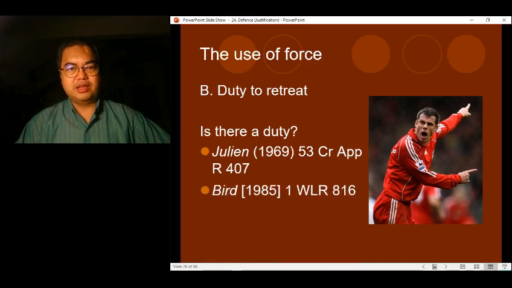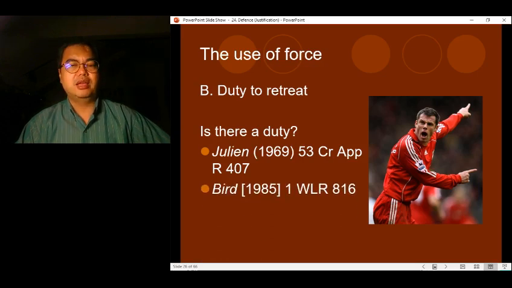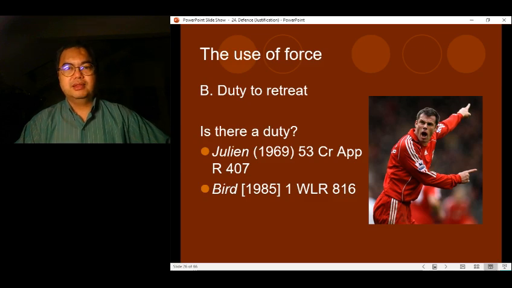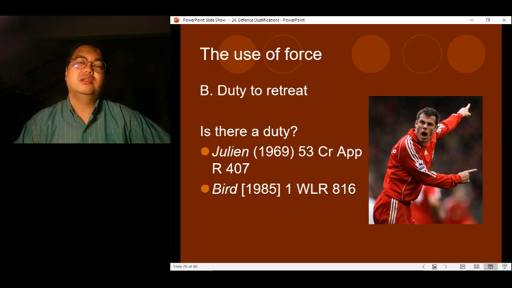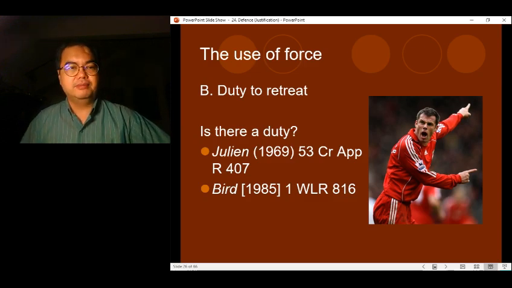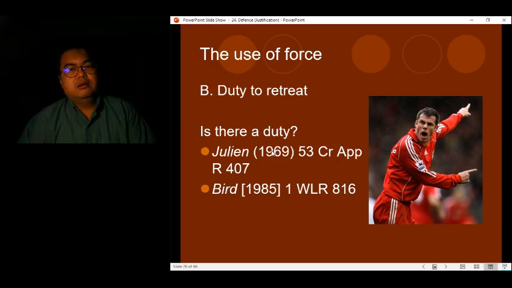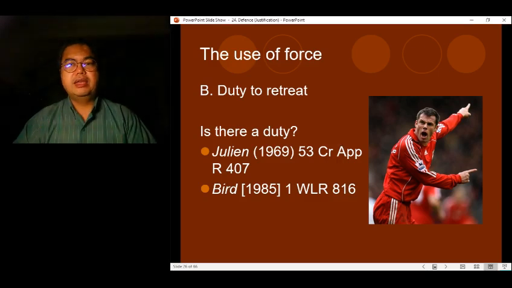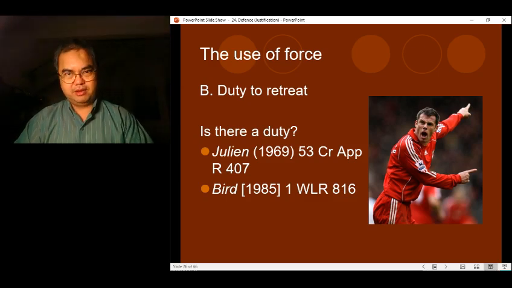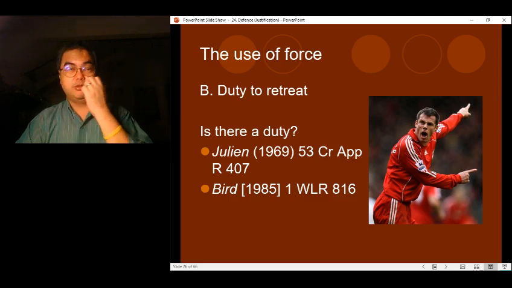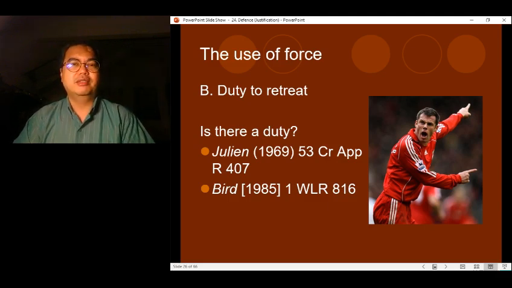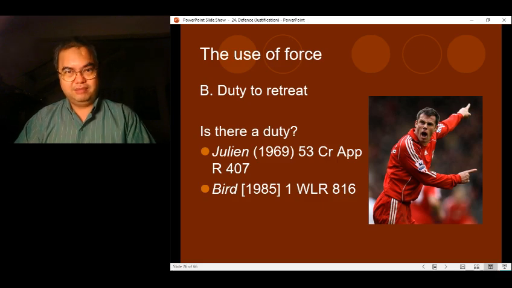But we see another case later on, right? This is much later, 1985, the case of Bird. The case of Bird was an interesting case. It was about this girl who celebrated her birthday. She was a teenager, and she was celebrating her birthday when her ex-boyfriend came to the party, and guess who the ex-boyfriend brought? Yeah, the ex-boyfriend brought along with him a new girlfriend. So there was a lot of words exchanged, heated words were exchanged.